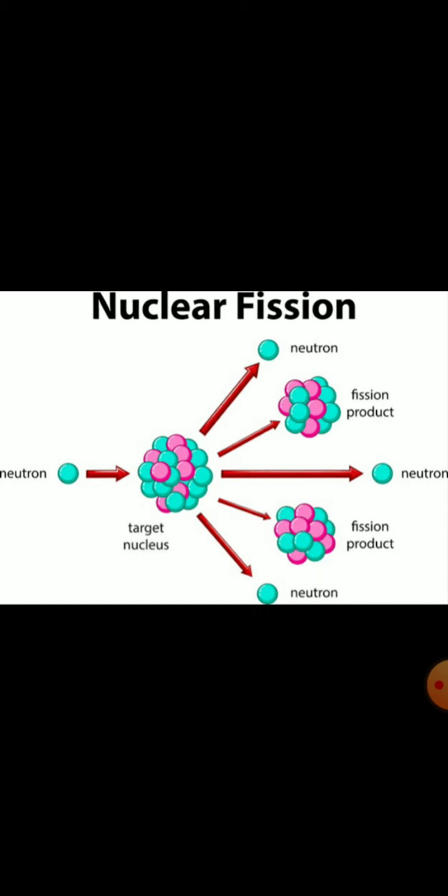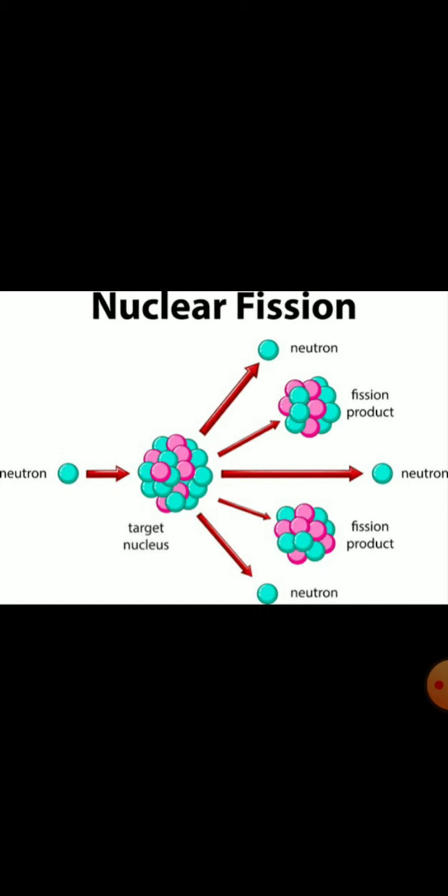When it is bombarded onto that target nucleus, what will happen? That target nucleus will split into two, and there will be products. You can see in the figure there are two fission products, as well as it will give neutrons also.